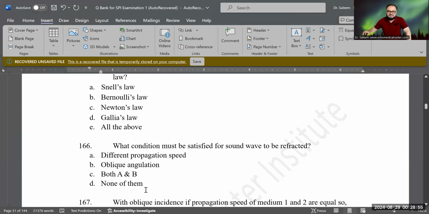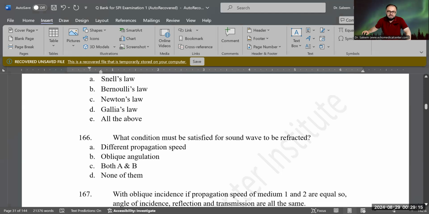For refraction, sound bending, yes, both of them. If there are two different mediums with different propagation speeds, and also the angulation is not 90 degrees, not perpendicular, it's oblique incidence. So that is important. It means C is the correct answer, both of them.